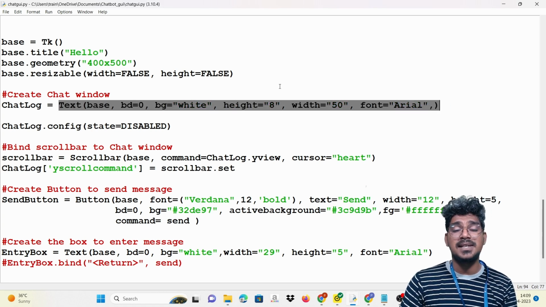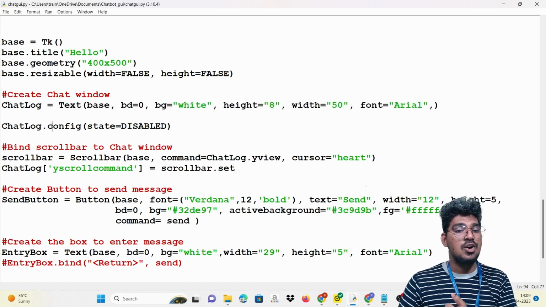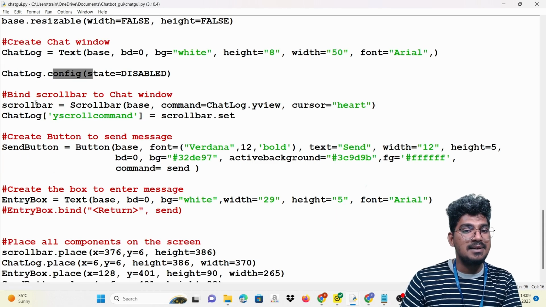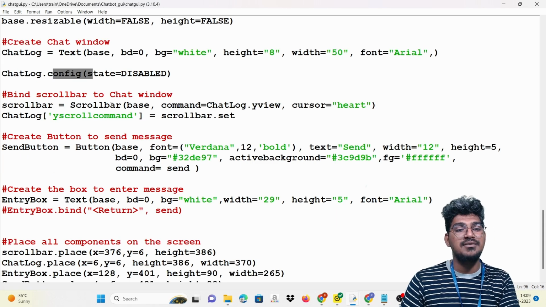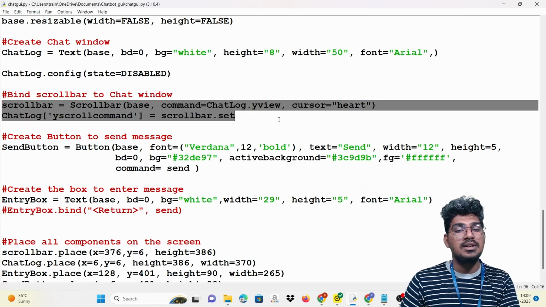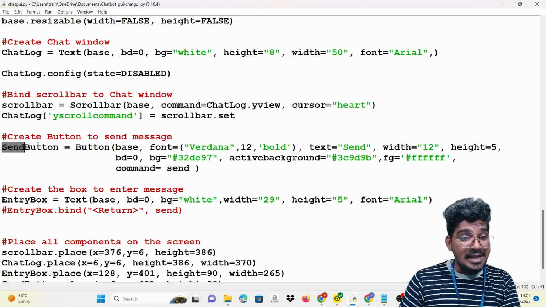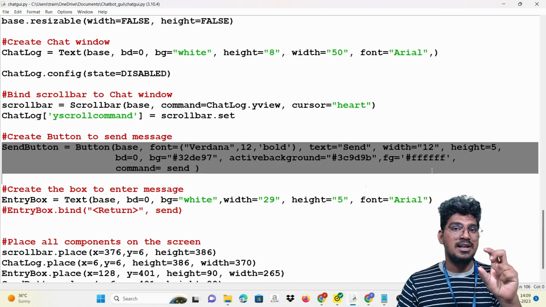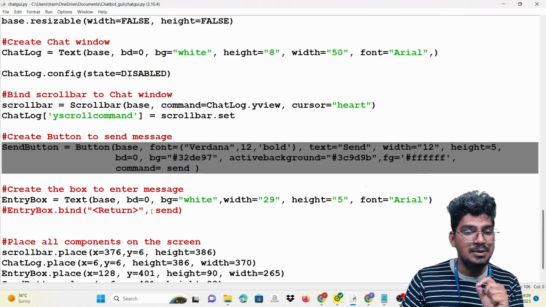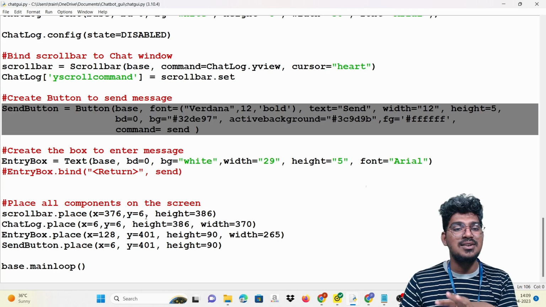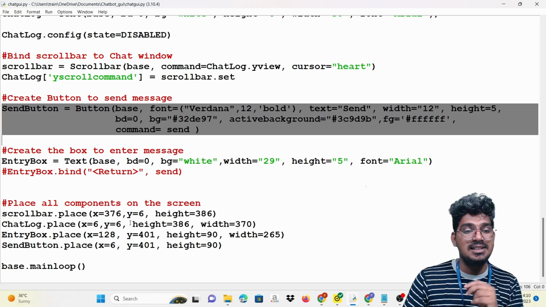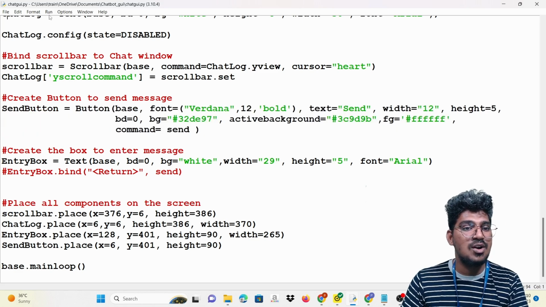This is actually the specification of that particular chatbot chat log text, and configure the state here, disabled, and you can see it here, bind a scroll bar to chat window. So this is the code for that particular creation, and create the button to send the message. That means a send button will be there, that I will tell you once I run this, and you can understand easily. So create the entry box for that entry message. I will run this. You can see the output for this.